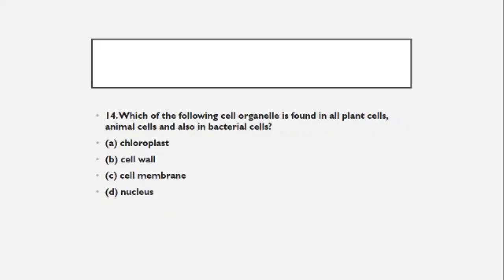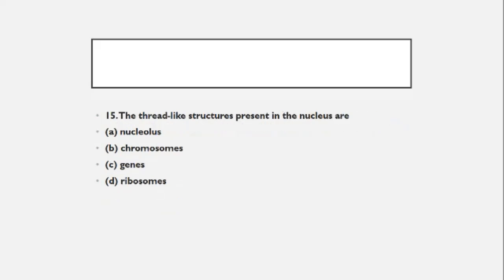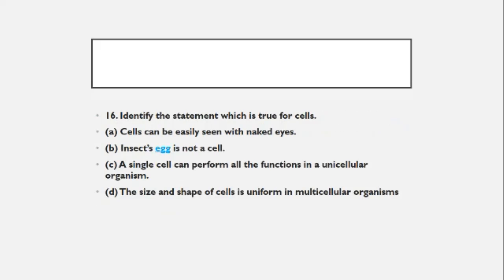Which of the following cell organelles is found in the plant cell, animal cell and also the bacterial cell? Chloroplast, cell wall, cell membrane, nucleus. I have explained it. You write your answer. The thread-like structures present in the nucleus are nucleolus, chromosomes, gene and ribosomes. Thread-like, that is, I think, chromosomes. Identify the statement which is true or false. Cells can be easily seen with the naked eye. Insect egg is not a cell. A single cell can perform all the functions of a unicellular organism, and the size and shape of cells is uniform in a multicellular organism. So write the answer, whichever is correct.